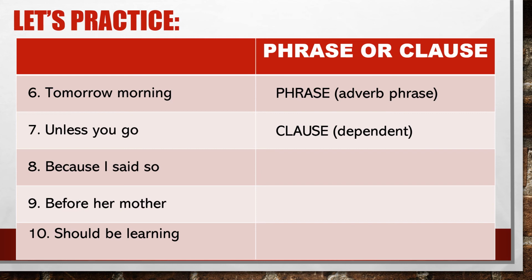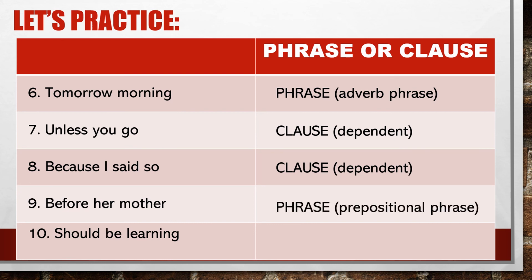Number 8, because I said so. This is another clause, a dependent clause. It has a subject I and the verb said, but it doesn't express a complete meaning. Number 9, before her mother. This is a phrase, a prepositional phrase, because of the preposition before.